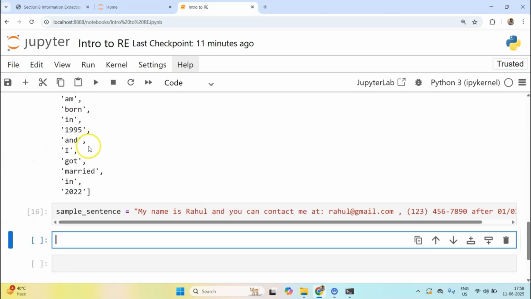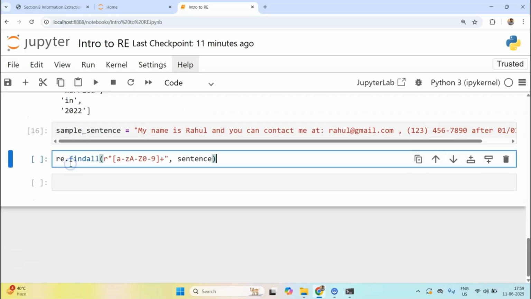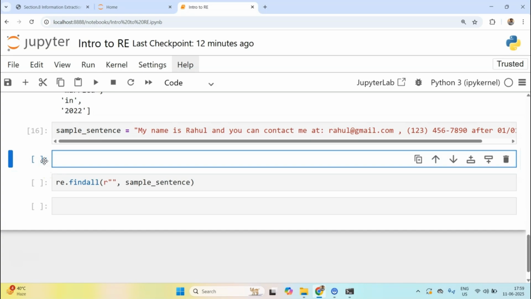For that, let's copy this function findall, and let's start building the parser. I'll just write sample sentence. Now let's see how we can extract this. Let me introduce you to a concept. If you recall, we talked about star and plus.